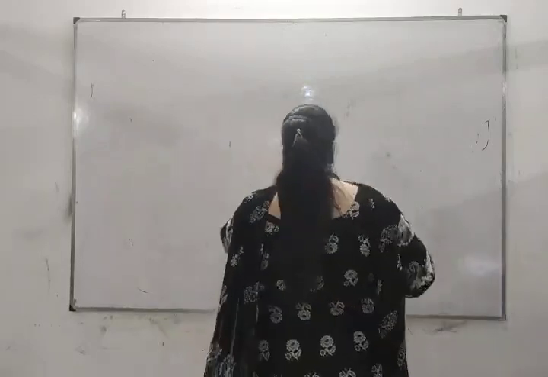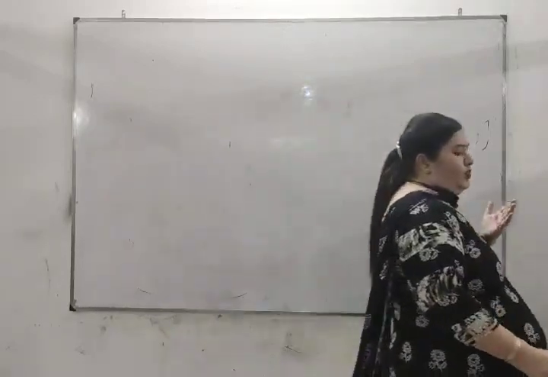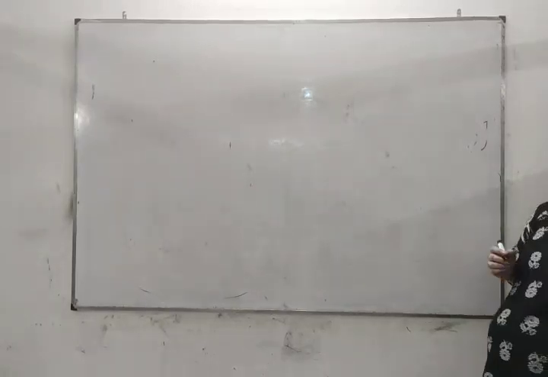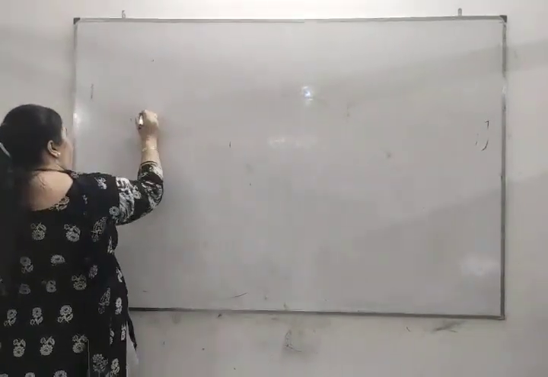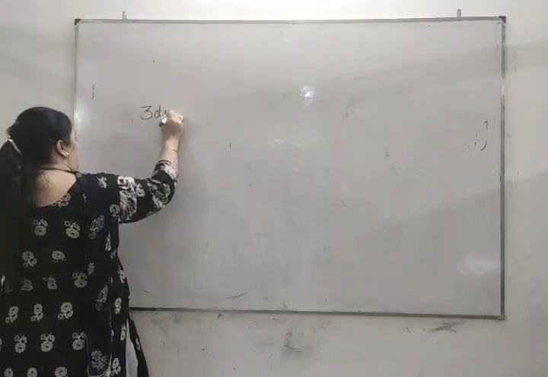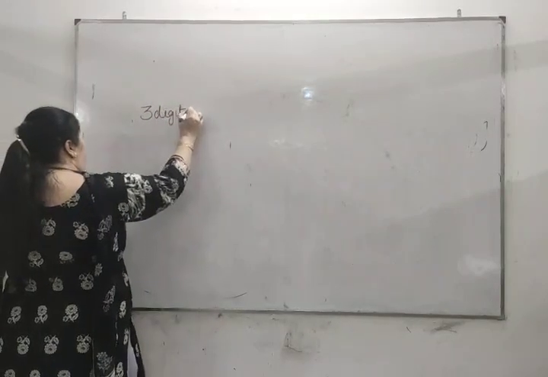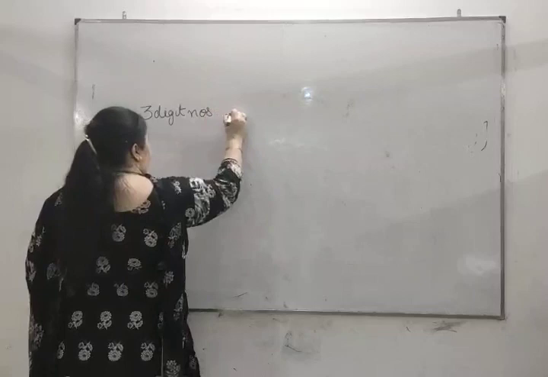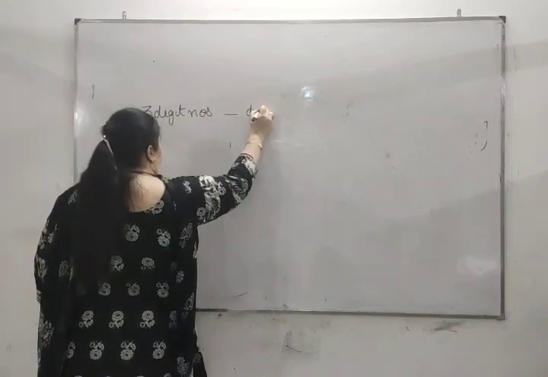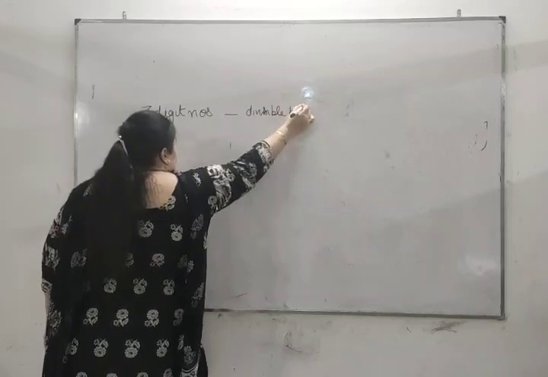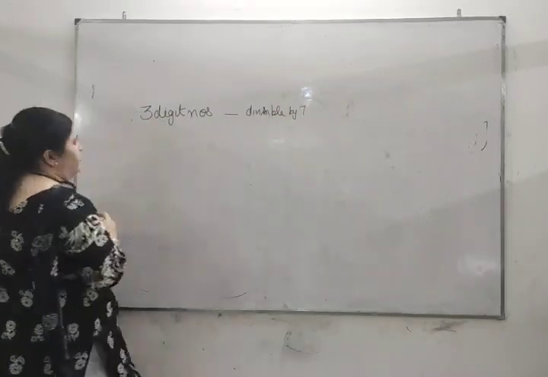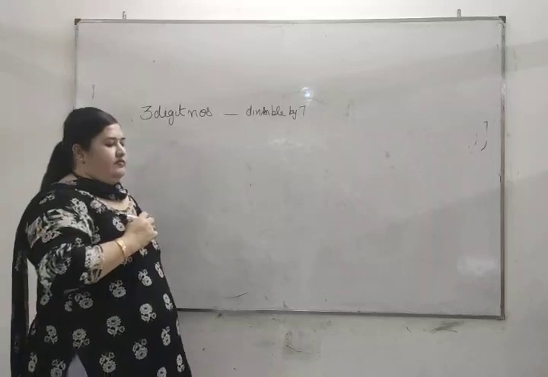Now we'll do one important question which includes both the formulas which we have done today. And that question is, find the sum of all 3-digit numbers which are divisible by 7. Which is the first 3-digit number which is divisible by 7?